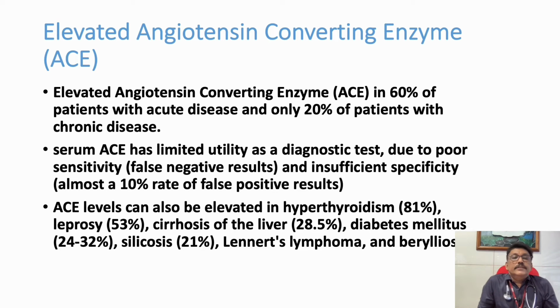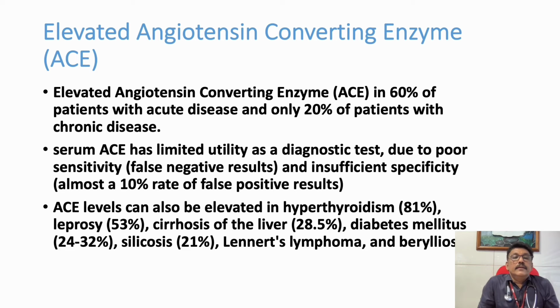One important investigation which can help diagnose sarcoidosis is ACE levels. Elevated angiotensin converting enzyme can be observed in 60% of patients with acute disease and 20% of chronic disease.